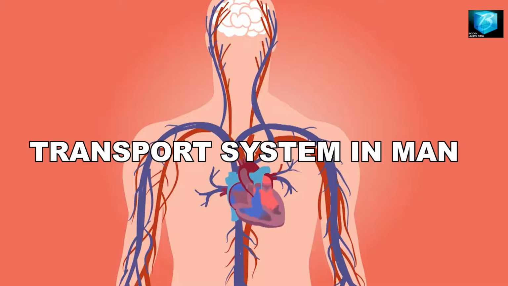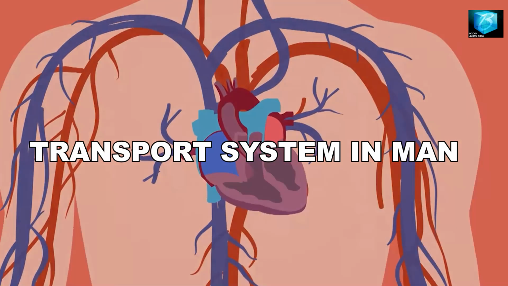Why do we need this transport system in man or in every organism where it occurs, both plants and animals? We need it in order to deliver the materials that are needed for proper functioning of the body to the body cells at the time that they are needed. Let's take, for example, hormones. They are needed at their target organs where they effect their functions, but they are not produced where they are needed, and they must be carried to where they are needed. The only means for them to be carried to where they will function is by this transport system.